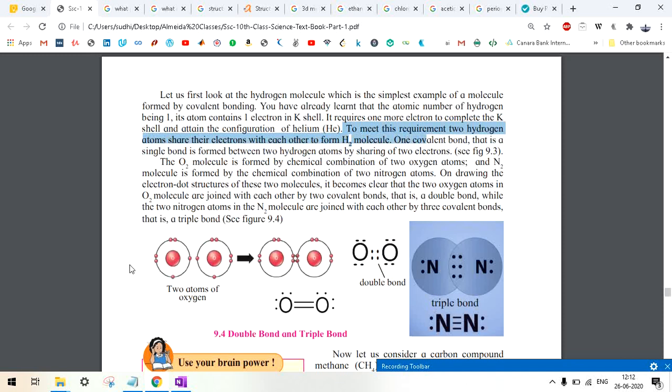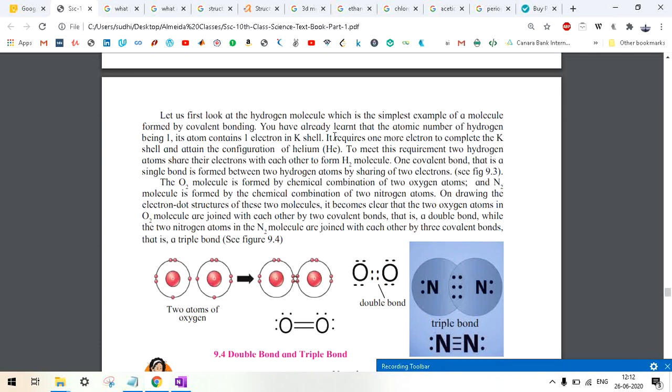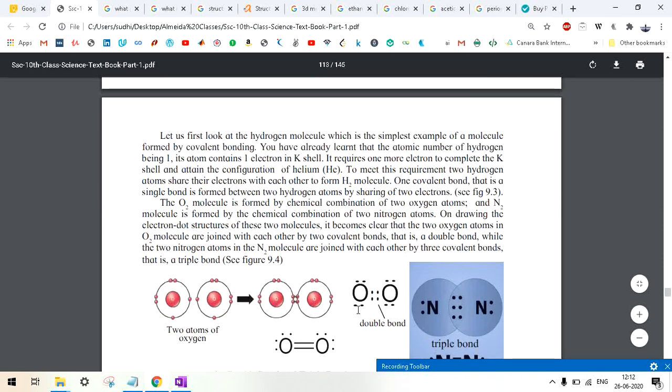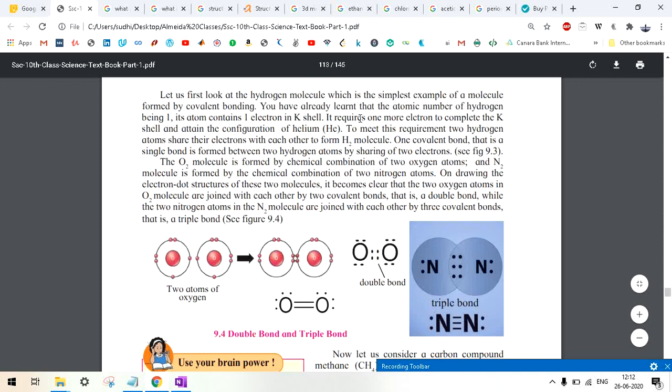Okay, now see, each hydrogen having 1 electron, sharing with each other, becoming H2 because 2 hydrogen atoms are there, right? So both are having 2 electrons, having a stable configuration. Now let's see what it is trying to say.